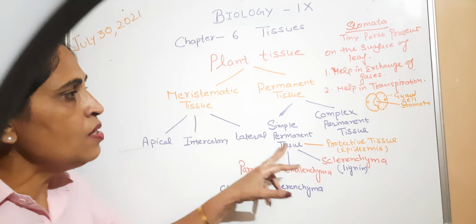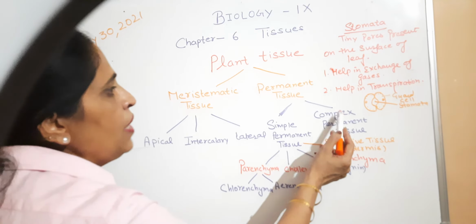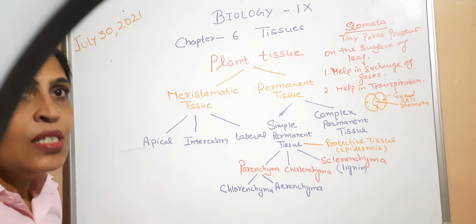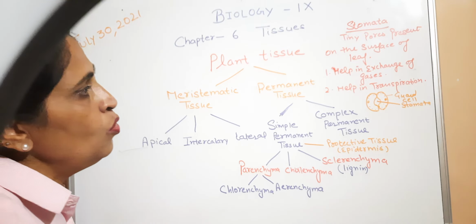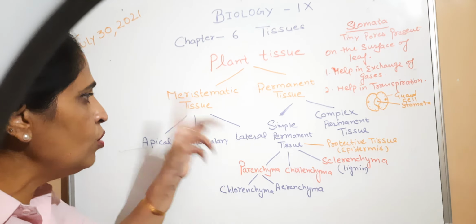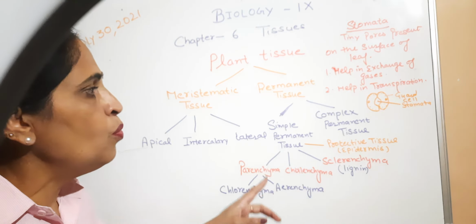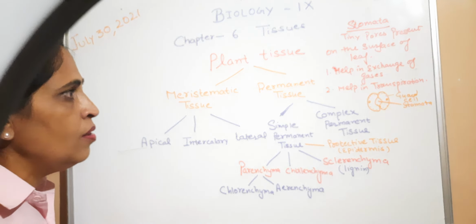This was all about the simple permanent tissue. In the next lecture, we will do the complex permanent tissue, xylem and phloem: what is their function, what are their elements, and how do they perform their function. I think this will be okay for you, and you have to draw this flow chart in your notebook also. Okay, we will continue in the next lecture. Bye.